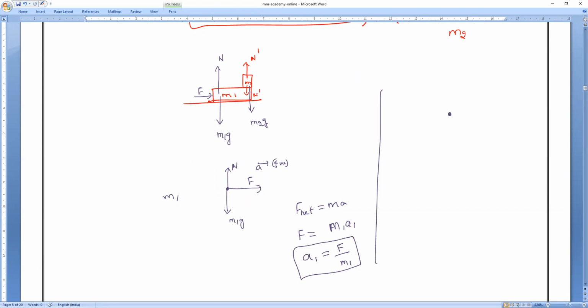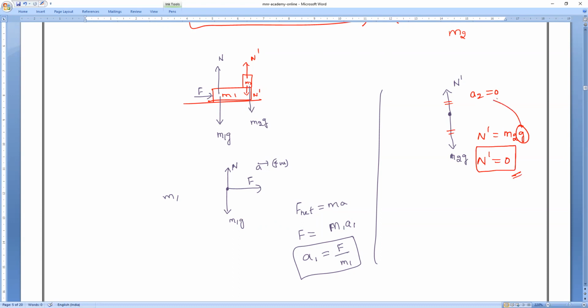Then what about the second body? The second body is on a frictionless surface. Only two forces are acting: one upward, N dash, and another acting downward, M2G. Both are equal and opposite, so as we all know the acceleration is 0. So N dash is equal to M2G. So what is the value of N dash? Both are equal to how much?